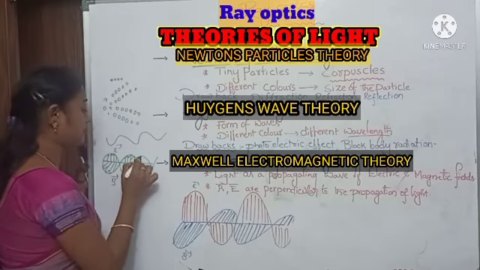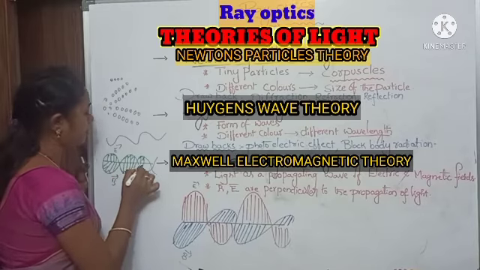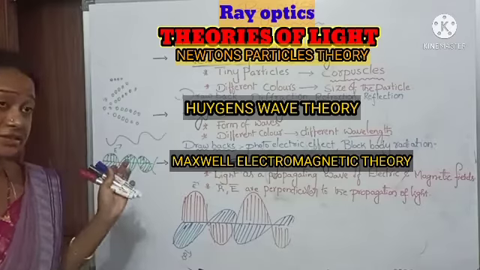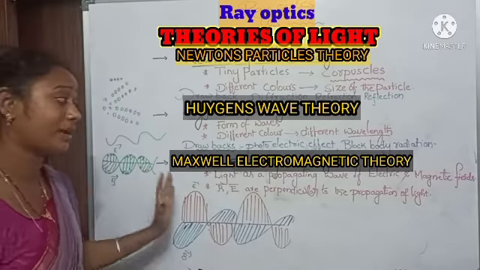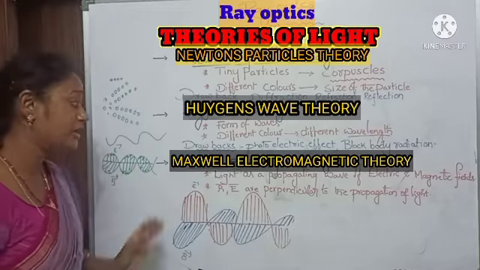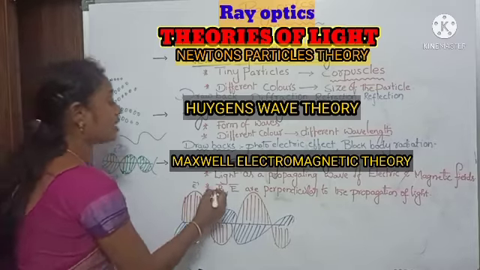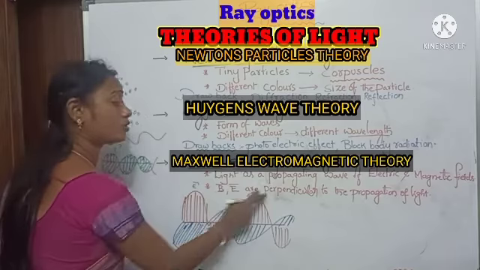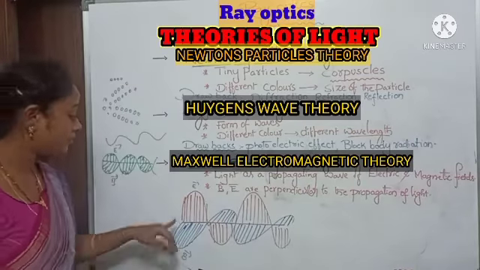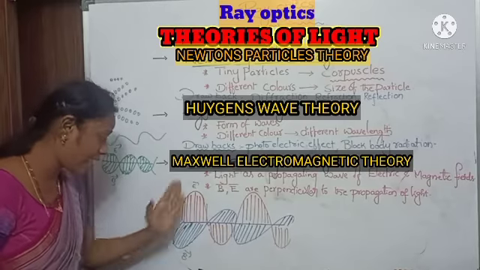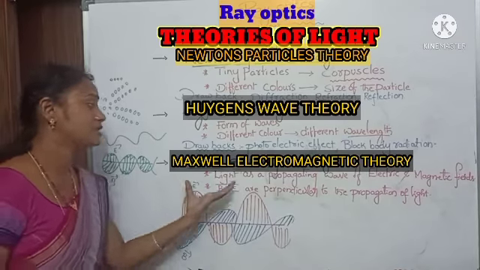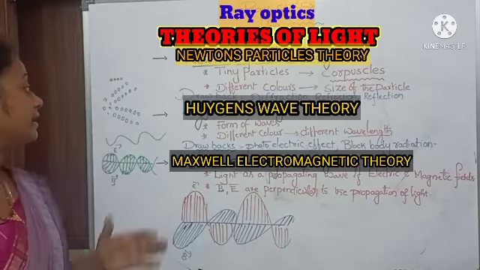So according to Maxwell's electromagnetic theory, light is a propagating wave of electric field and magnetic field. Observe the electric field and magnetic field, they are perpendicular. This is the Maxwell electromagnetic theory.